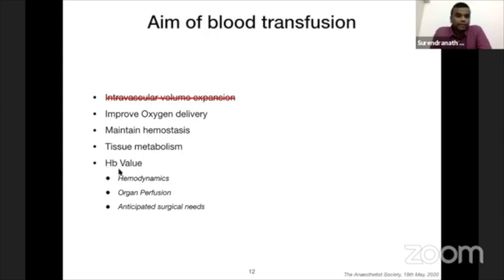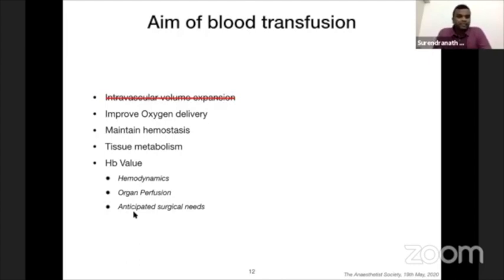Should we aim only to correct the hemoglobin value whenever we plan blood transfusion? No. We should look into the complete clinical scenario. You have to take hemodynamics into consideration. You have to look into the end organ perfusion and what is the anticipated surgical need. Suppose I have a huge mass to come out and I have a hemoglobin of 9, and I have already seen 1.5 liters in my suction can, I need more blood.